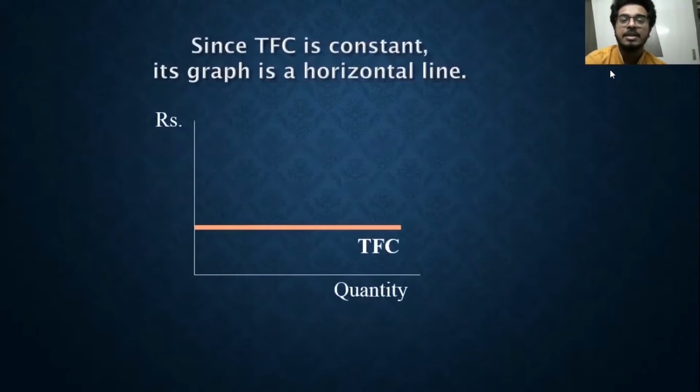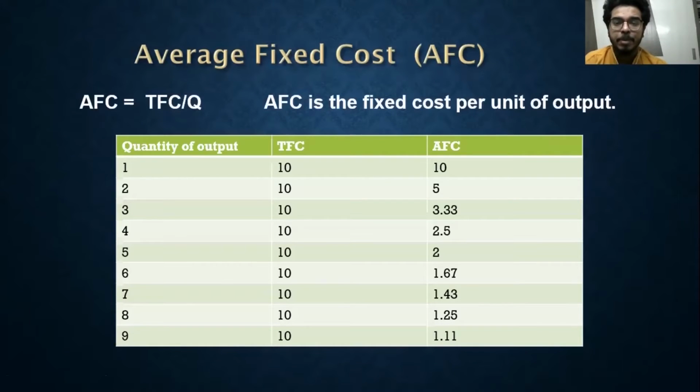And the graph is a horizontal line, which is parallel to the x-axis. Over here you see on the y-axis we have cost given in rupees, and on the x-axis we have quantity. So whatever the quantity of output is, my total fixed cost remains the same. If it is 10 rupees, it remains the same at 10 rupees. If it is 100 rupees, it remains the same at 100 rupees. Taking an example, we can start with quantity of output 0.